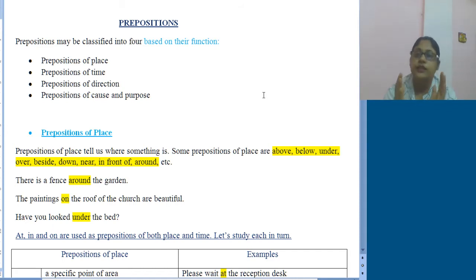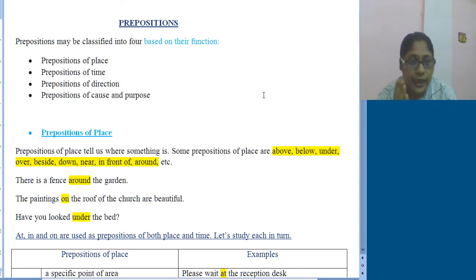In both prepositions of place and prepositions of time, three simple prepositions are common. We need to understand where to use and how to recognize them.